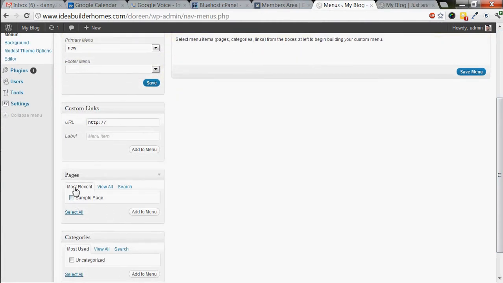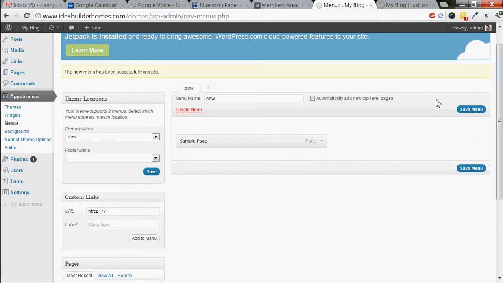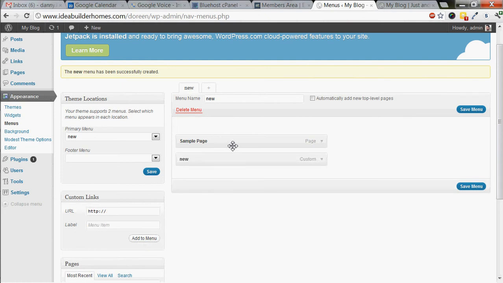But what you can do is, over here will be a list of all your pages you've created, and you can just click on that and you hit add to menu, and it brings it over. When you have multiple things in here, you'll be able to move these. So you just stack them up. You've got sample page, and if we had sample page 1, 2, 3, and 4, you can actually just kind of slide it to the side. Actually, we're just going to add this here just to show you how to do that. So I've got 2 now, and if I move it like that, that means this is the parent and this is the submenu that comes underneath that.